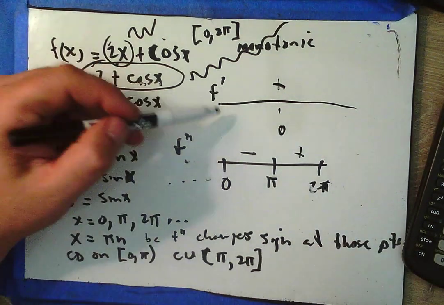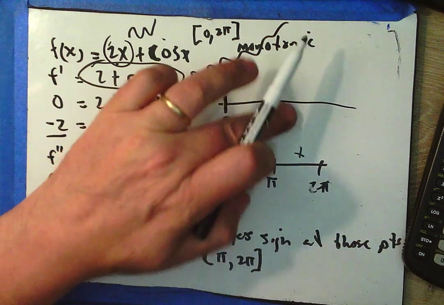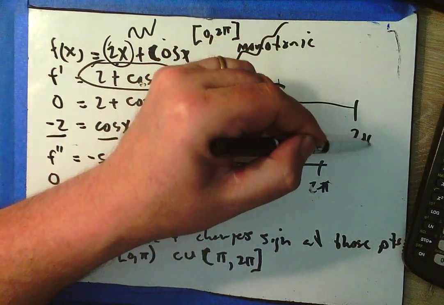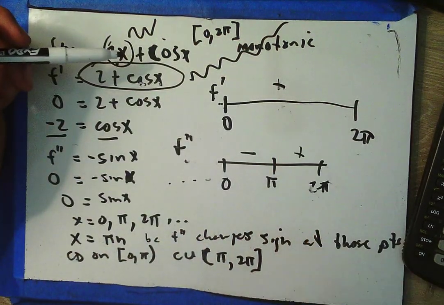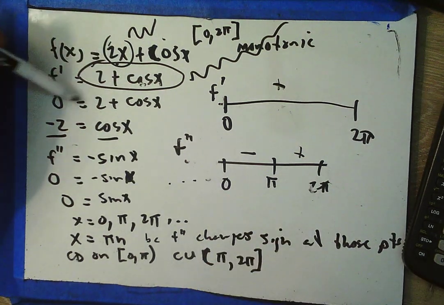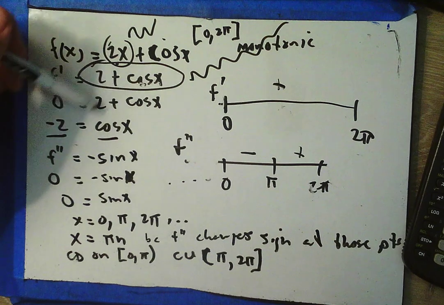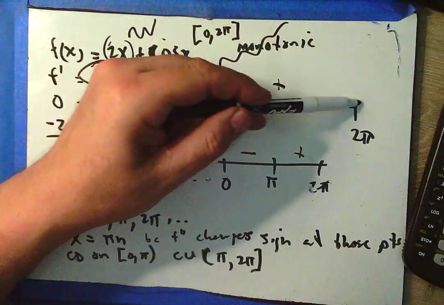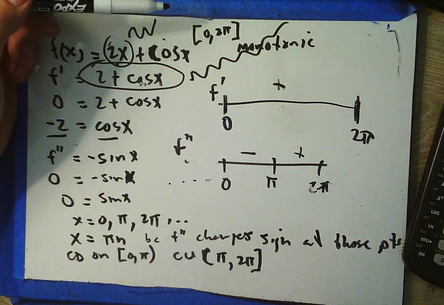That's all well and good, except now, because I put those boundaries on, I've got maxes and mins, right? Because not only is the derivative never equal to 0 and never undefined, but now I have endpoints. And whenever I have endpoints, I have to check.